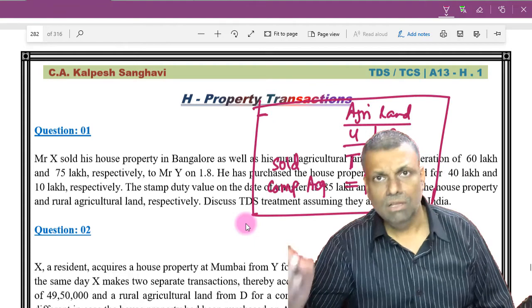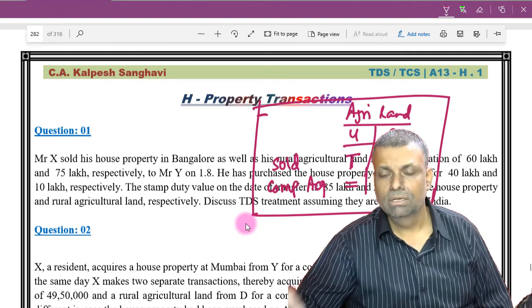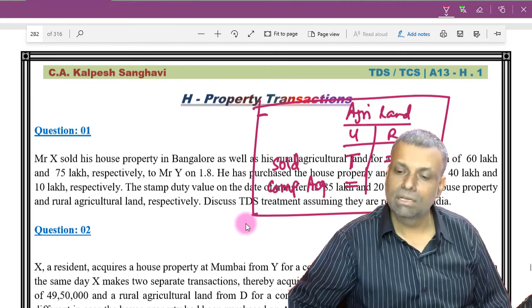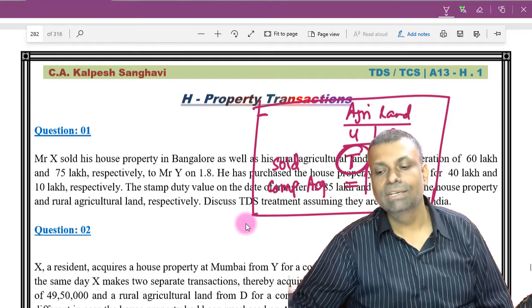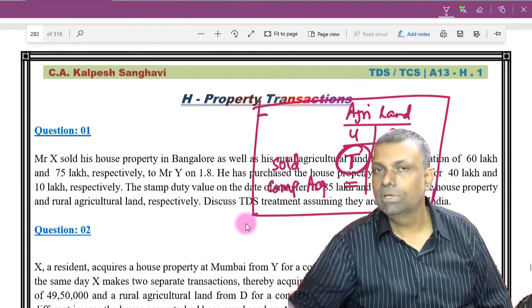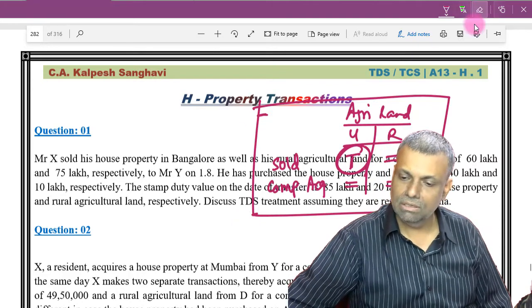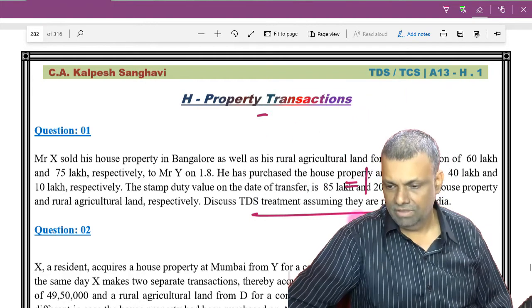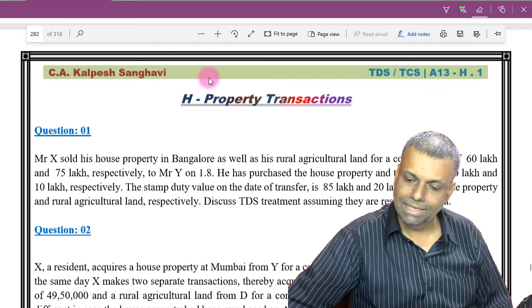And remember that logically friends, the TDS will be applicable only when the urban agricultural land is sold. And if the urban agricultural land is compulsorily acquired, then there will be no TDS because it is not a taxable transaction. Otherwise, these particular sections are going to be very, very simple, because this agricultural land will only create a problem for the students, as I believe.